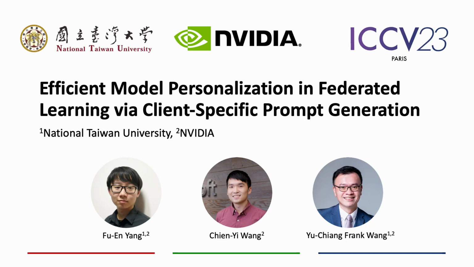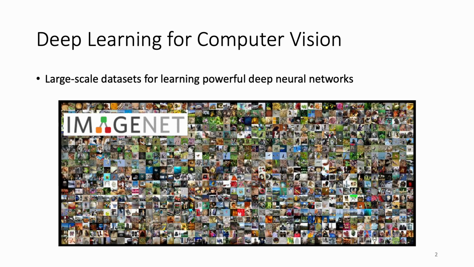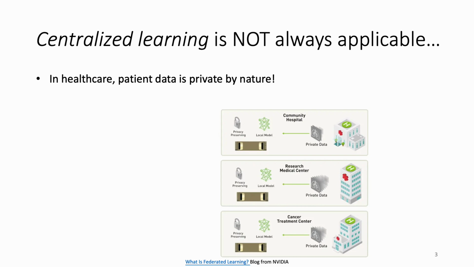In this video, I'm going to give a brief introduction of our paper, Efficient Model Personalization in Federated Learning via Client-Specific Prompt Generation. Recent success of deep learning lies in large-scale training datasets like ImageNet. However, such a large-scale centralized dataset is not always available.